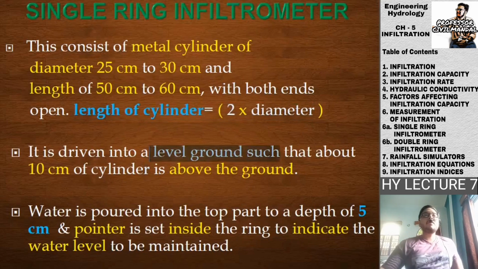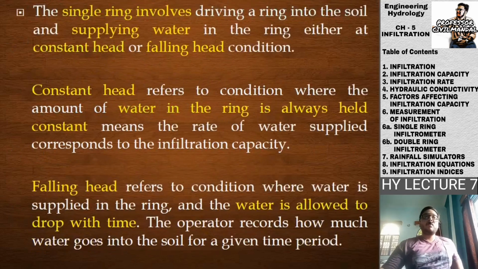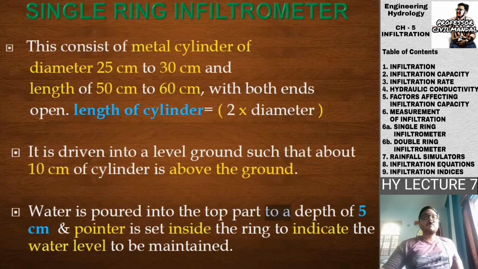It is driven into a level ground. The ground shall be level such that about 10 cm of cylinder is above the ground. So the cylinder's length is 50 to 60 cm with both ends open. Now it should be driven into a level ground such that 10 cm of the cylinder is above the ground. Water is poured into the top part to a depth of 5 cm.